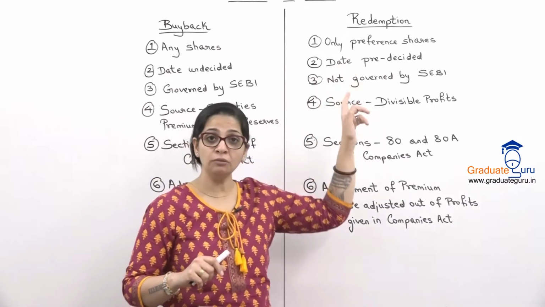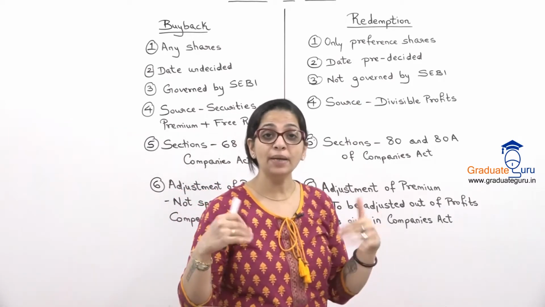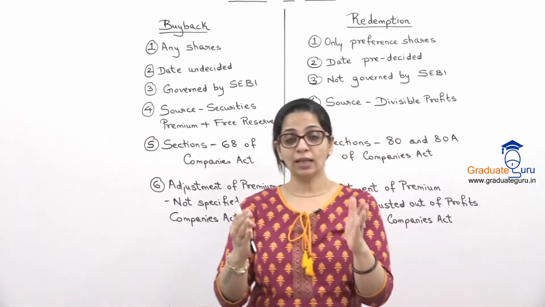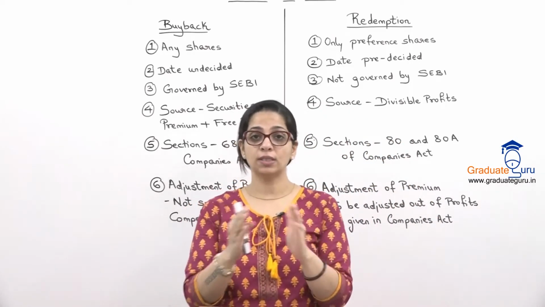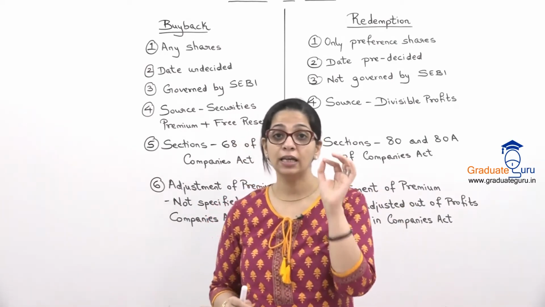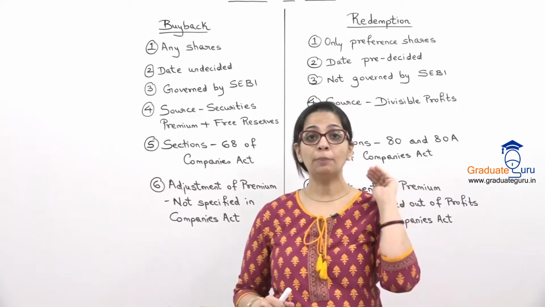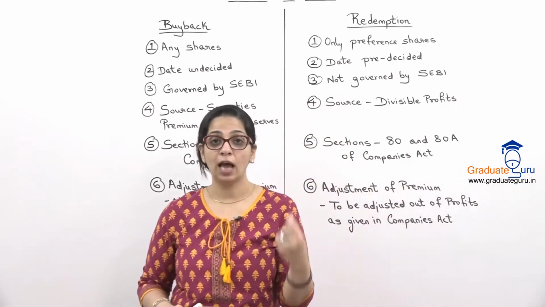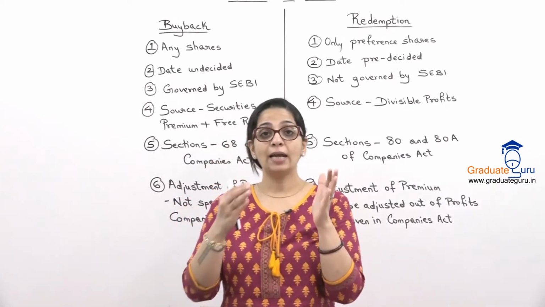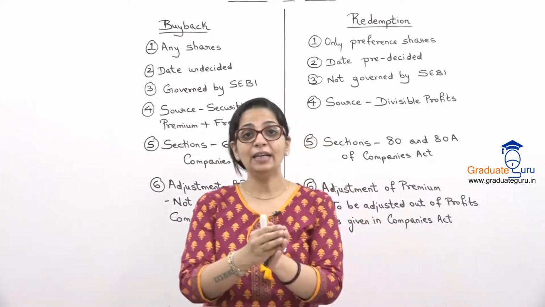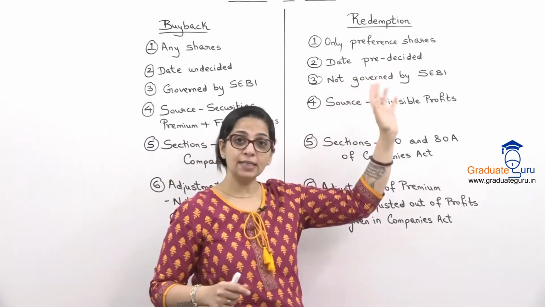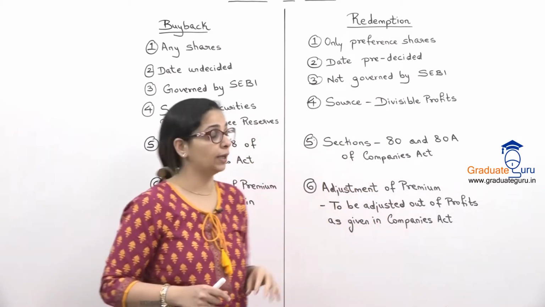But for redemption, the date is always pre-decided. जब हम preference shares issue करते हैं, we know that the preference shares are going to be for say 10 years. तो पता है कि 10 साल के बाद उसे redeem करना ही पड़ेगा. The company has to be prepared that on this date I will have to redeem my preference shares. I will need to follow the formalities and keep some amount ready to pay to the preference shareholders. So it is pre-decided. पहले से decide किया हुआ है कब redeem होंगे.